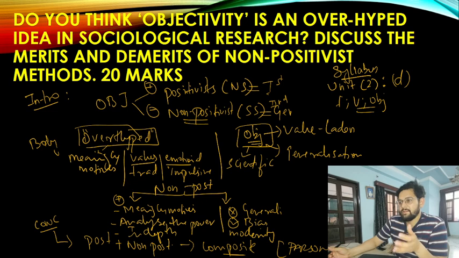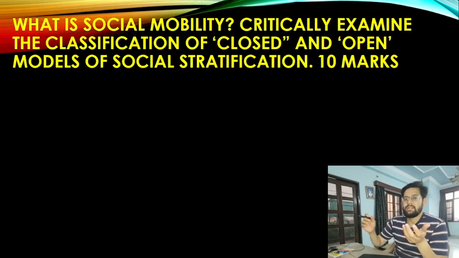So here, this is the particular question: do you think objectivity is an overhyped idea in sociological research? And I would say, no, it's not overhyped. For you to bring a scientific temperament, we need to rely on objectivity. Are there some positives? Are there some merits and demerits? Yes, there are some merits and demerits on both sides. Let's look at the last question in today's video.